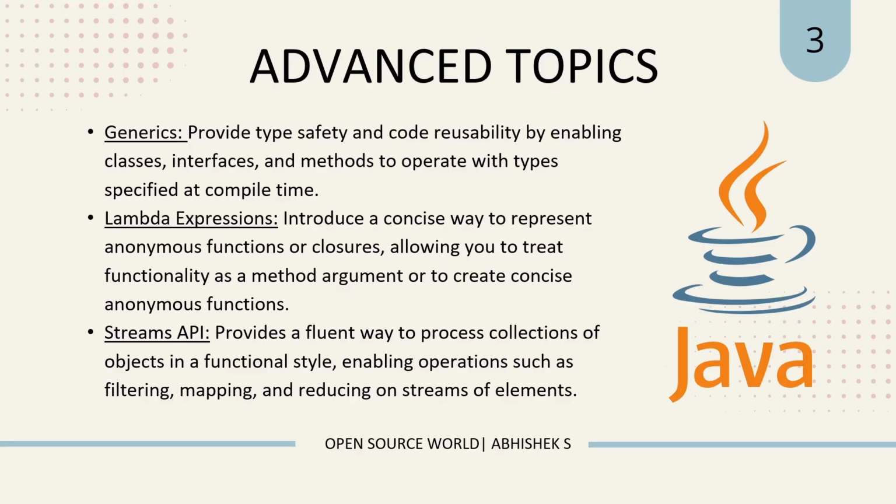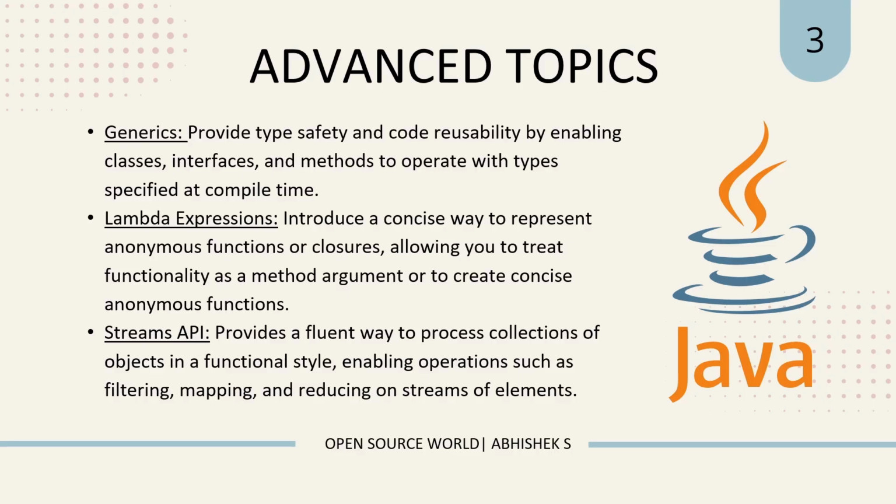And stream API. Coming to the stream API, the full form of API is application program interface, right? Okay, so here stream API provides a fluent way to process collections of objects in a functional style. Obviously we have studied about objects and we know what collections are. So what if they are collections of different objects? How to manage them? For that obviously we will be using streams.